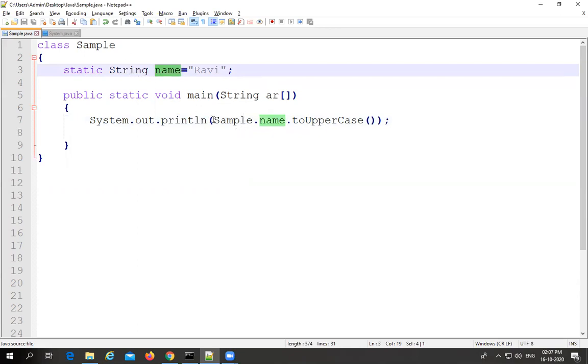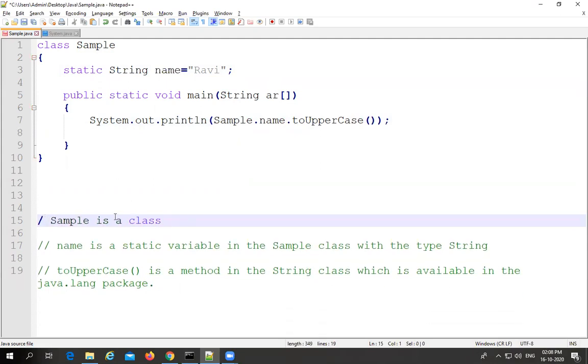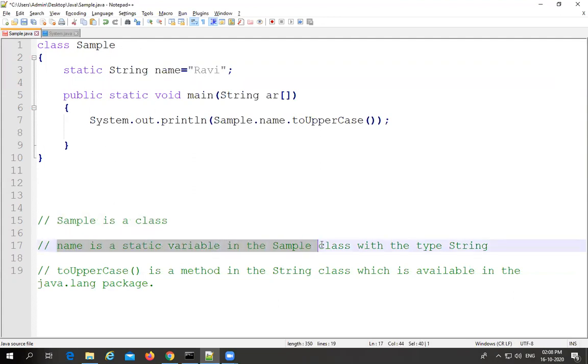So the entire meaning of the content in system.out.println is, let me show you. Very simple, all of you please observe carefully. Sample is the class. Name is a static variable in the Sample class with the type String.